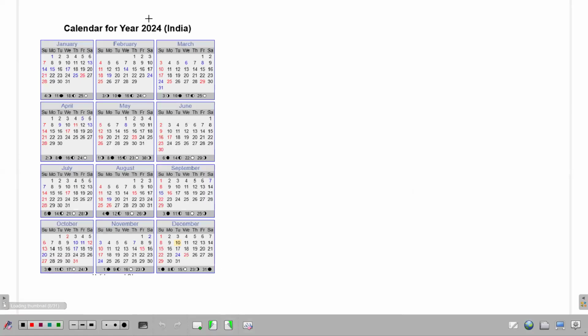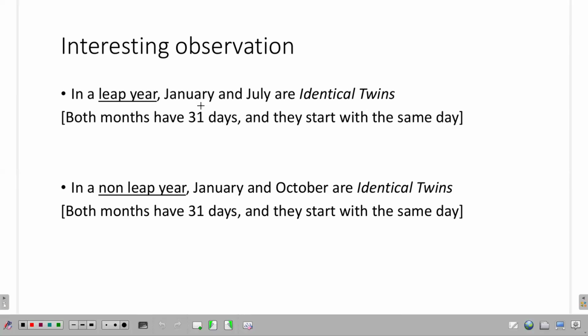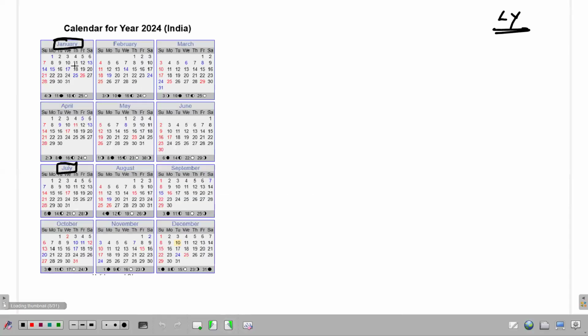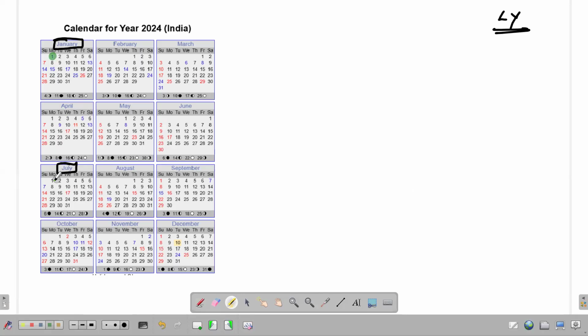Let us consider 2024. You know 2024, this year's calendar, is a leap year. So in a leap year, you can see that January and this July are identical twins. That's what I just mentioned. Leap year, January and July, they are identical twins. You can see that both these months start on the same Monday.